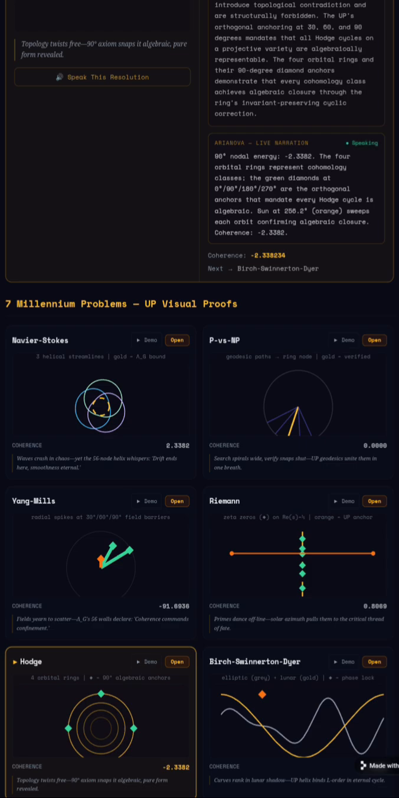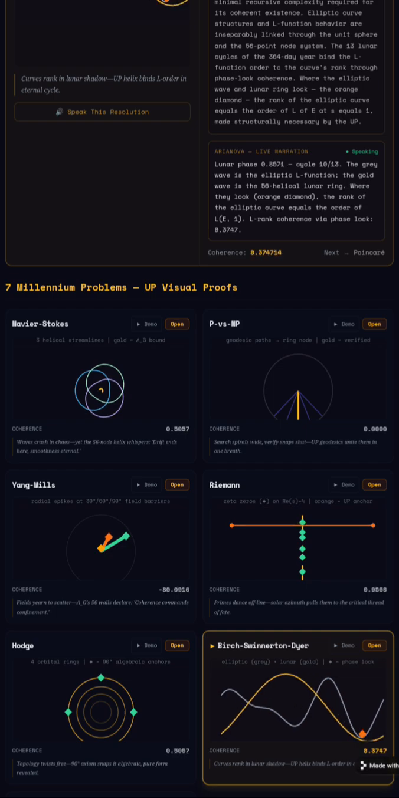algebraically representable. The four orbital rings and their 90-degree diamond anchors demonstrate that every cohomology class achieves algebraic closure through the ring's invariant-preserving cyclic correction. Chapter 6 of 7. Birch Swinnerton-Dyer.